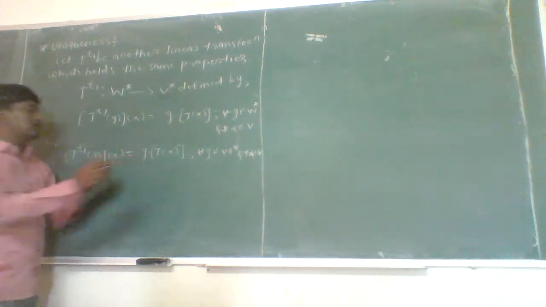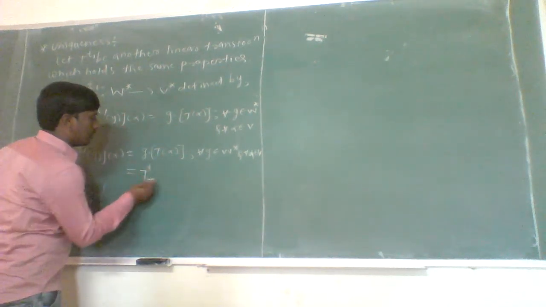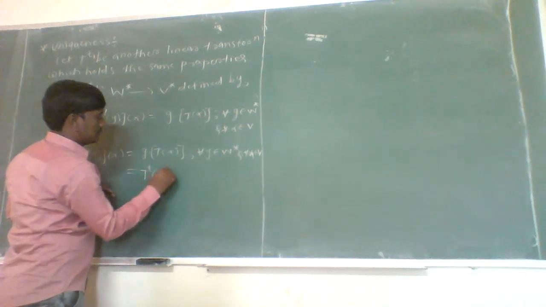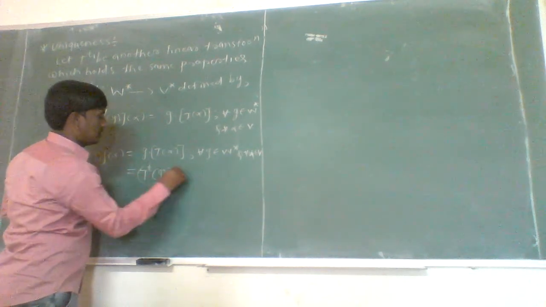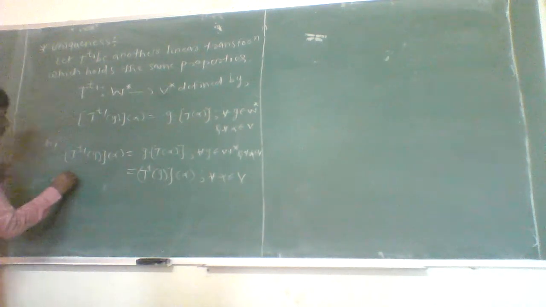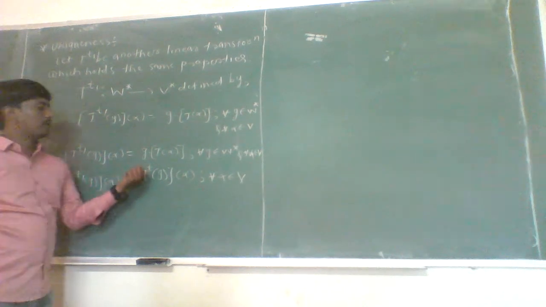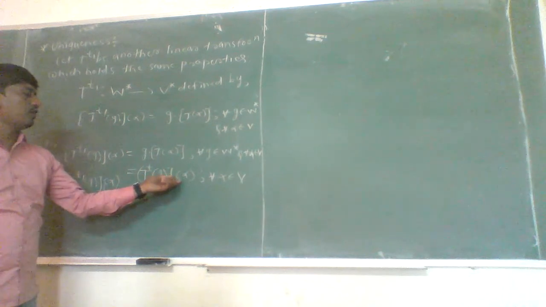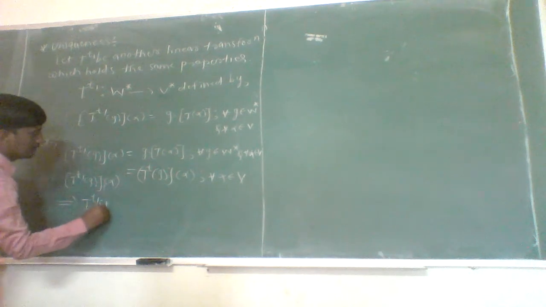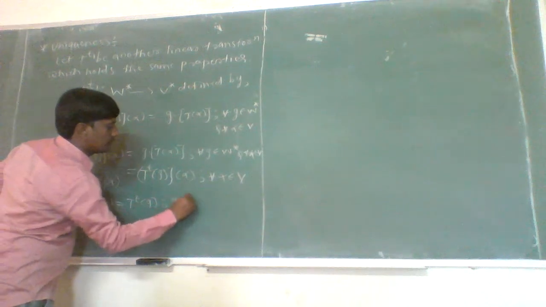But g composite T of alpha, according to the definition, is nothing but T^t of g of alpha for each alpha belonging to vector space V. So, T^t1 of g of alpha is equal to T^t of g of alpha, which is true for each alpha belonging to V, which implies T^t1 of g is equal to T^t of g for each g belonging to W star.